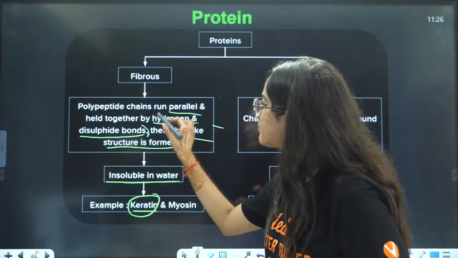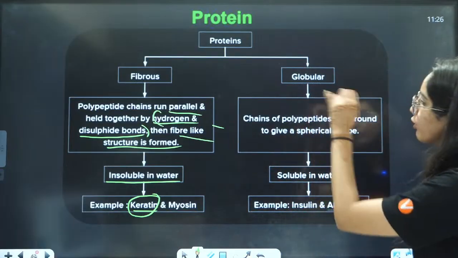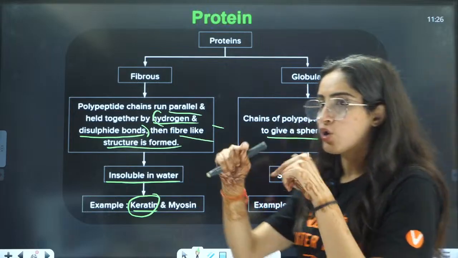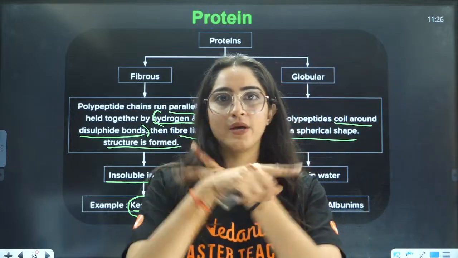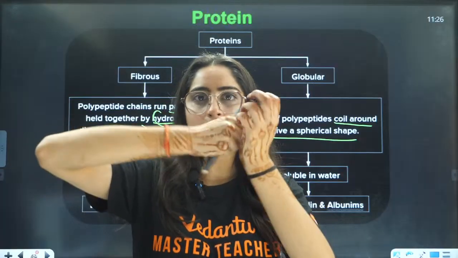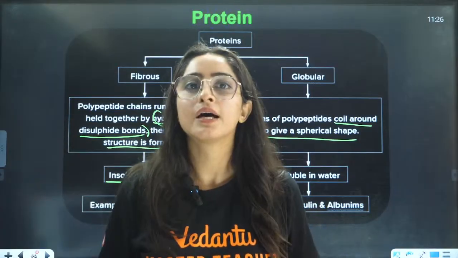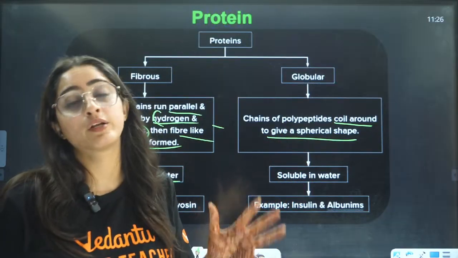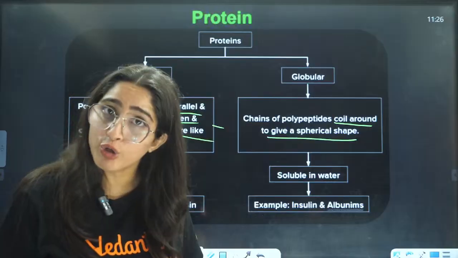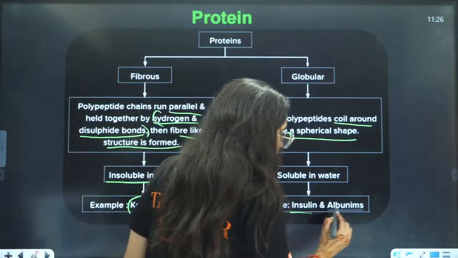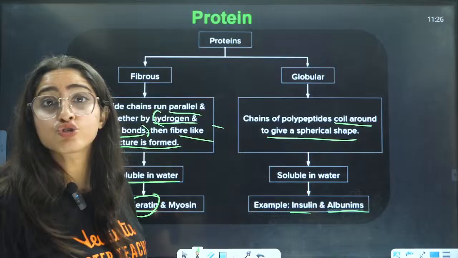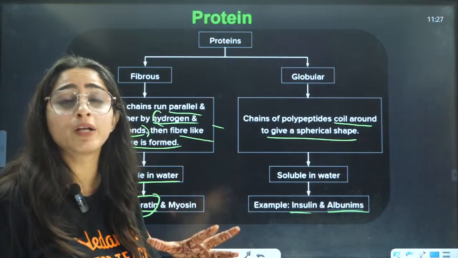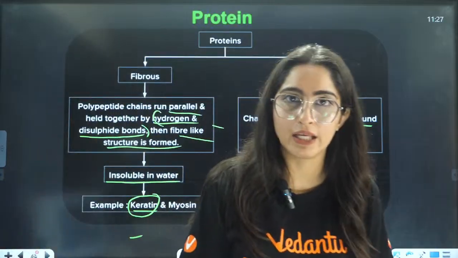and disulfide bonds, right? But if you talk about globular, chains coil around to give spherical shape. Coil around means this kind of shape, right? They will like coil around, right? Mix together with each other, right? And they are soluble in water. In our body, we have proteins, they are soluble in water, right? Insulin, albumins, right? These are soluble in water. In our body, we eat some protein because it is soluble in water. That is how it is being digested in the body, right?